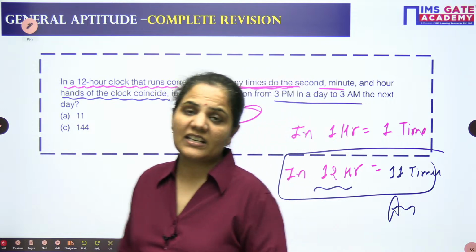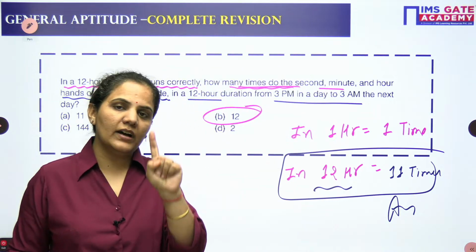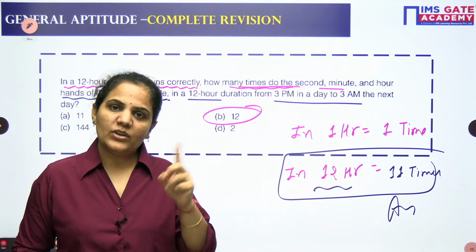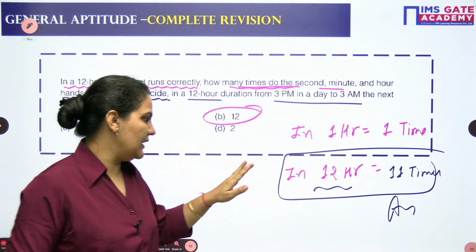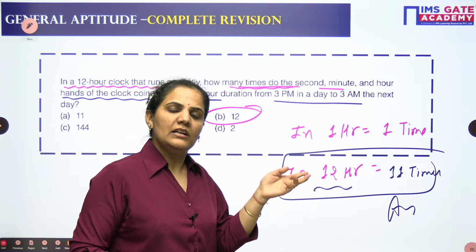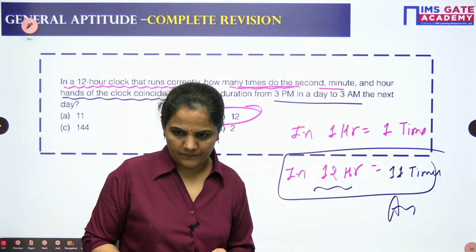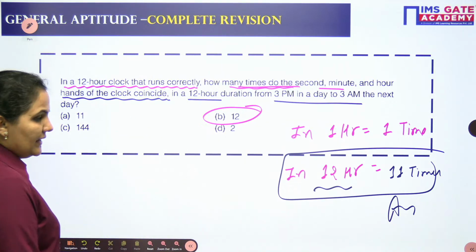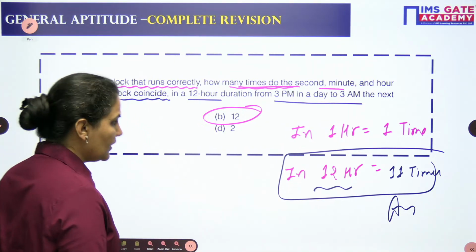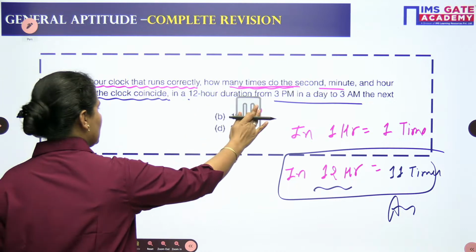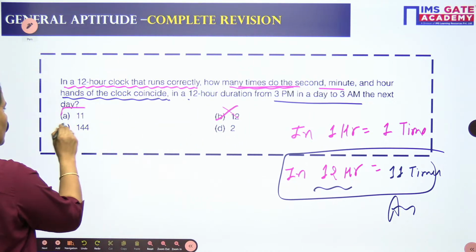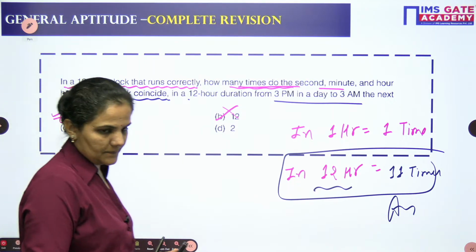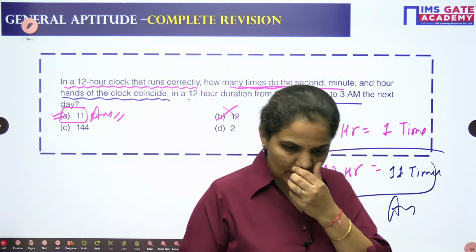Why? What is the reason? Between 11 to 1, it coincides only one time. And similarly when you go for 24 hours, it will be 22 times. Okay ji? I hope now the thing is clear to everybody. Chalo. So that's why my answer is not B. Students usually mark B, but the correct answer is A here. The correct answer will be A.